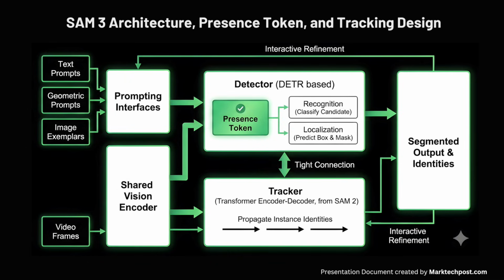For video, SAM3 reuses the transformer encoder-decoder tracker from SAM2 but connects it tightly to the new detector. The tracker propagates instance identities across frames and supports interactive refinement. The decoupled detector and tracker design minimizes task interference, scales cleanly with more data and concepts, and still exposes an interactive interface similar to earlier Segment Anything models for point-based refinement.